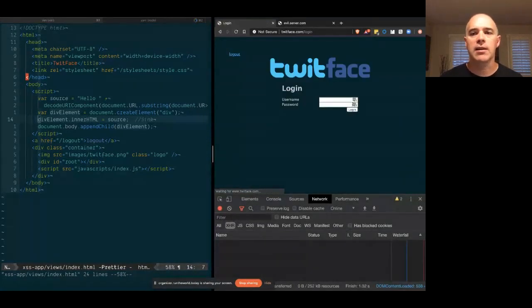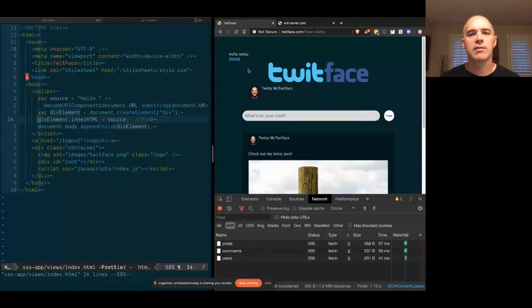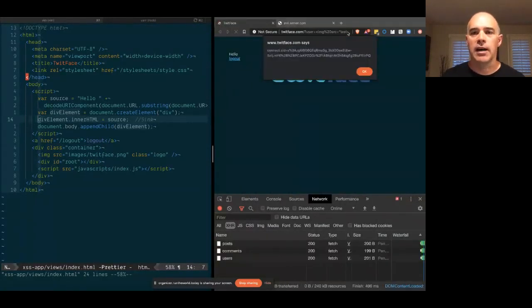We're going to have to log back in. And what we'll see when we log back in is just the username spit out, nice and friendly, hello Twitty. Now, because we are using insertion into the DOM, after the DOM has been parsed and rendered, we know that we can't insert a script tag, but we can, again, use our familiar image and the image onerror handler. So let's go ahead and just send that over the wire. And let's see if we can perpetrate this attack. And bam, we spit out our user's cookie. So obviously not very useful in and of itself, but to prove that we can do this.